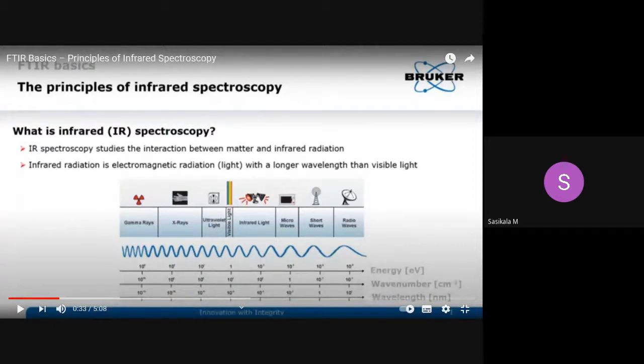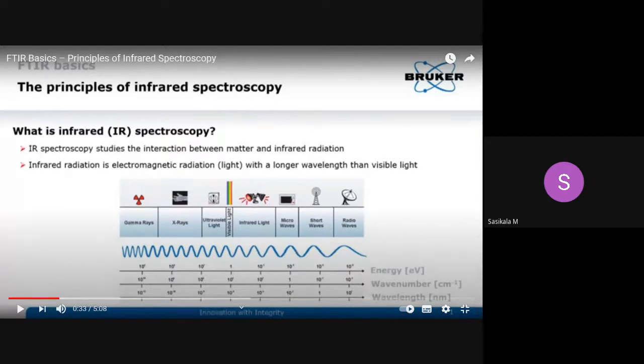Already we have seen in the wave properties that IR radiation is measured in centimeter inverse, wave numbers. It is measured with its wave numbers, not with wavelength. Since it is applicable for structural elucidation purposes, we need to analyze the number of waves passing inside the molecule. That is why we use wave numbers for this, and this wave number is directly proportional to frequency, and it is directly proportional to the energy of radiation, right?